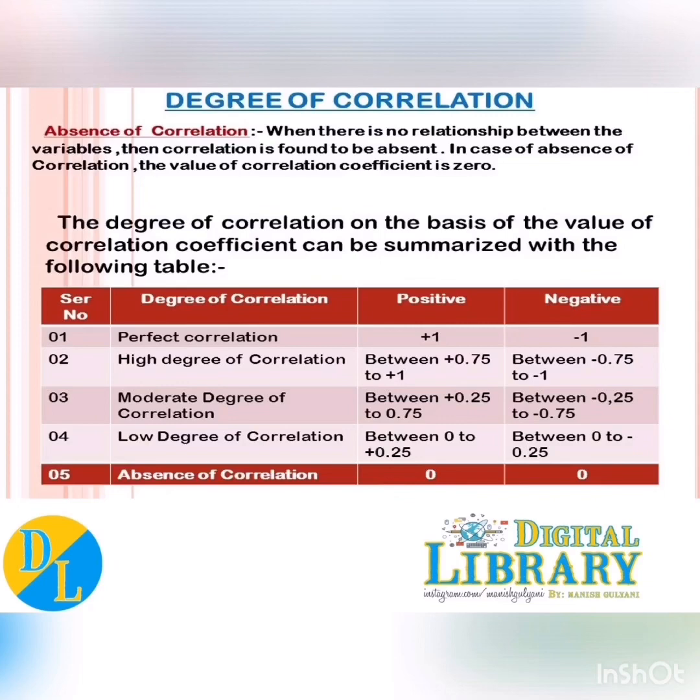And if the value of correlation comes equal to 0, that's called absence of correlation, meaning there is no correlation between two or more variables. At that point, your correlation value is 0. So the value of correlation always lies between 0 and 1. It never exceeds 1. Thank you so much. That's the theoretical portion of correlation.